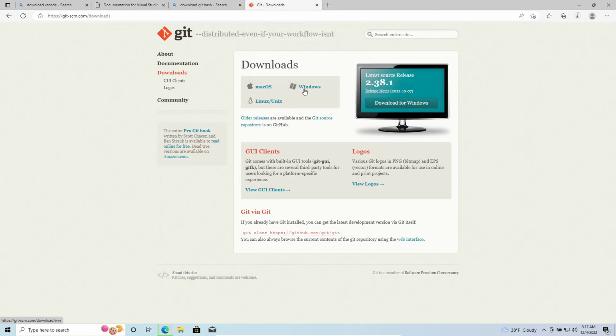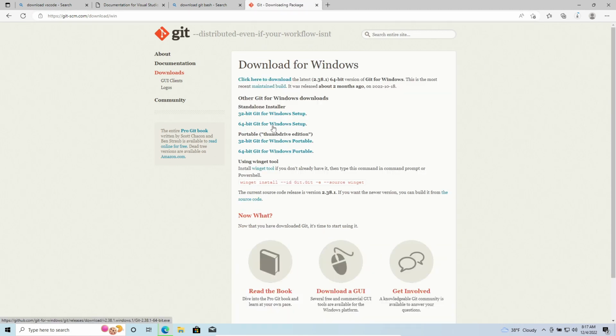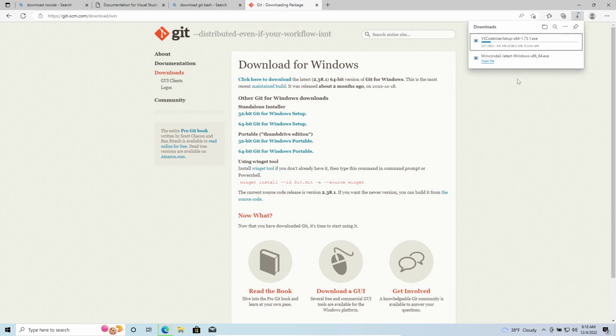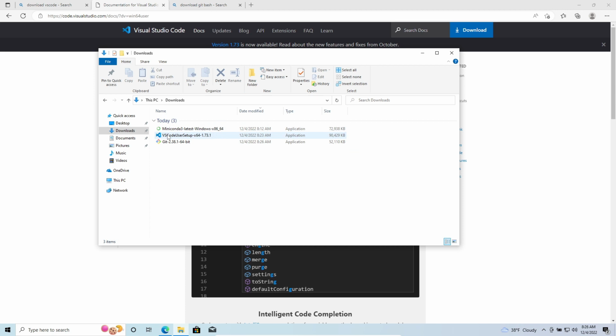On Git, we choose the Windows logo, click on it and make sure the correct bit is selected. In our case, it's still 64. Wait a little bit. I think Microsoft Edge is a little bit laggy. And it should start downloading now. Yeah. Okay, both of these are downloaded. Let's just double click on VSCode now.